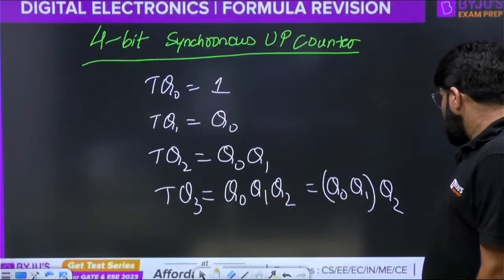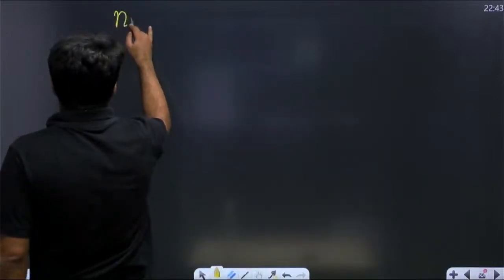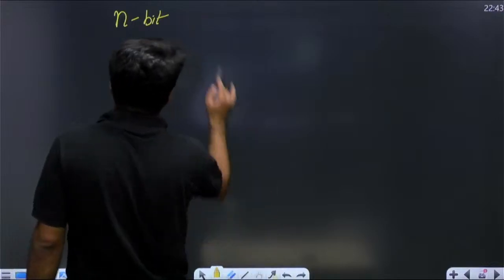So what is the hardware in general? If I want to talk about the n-bit synchronous counter. Guys, again some formulas coming up here.